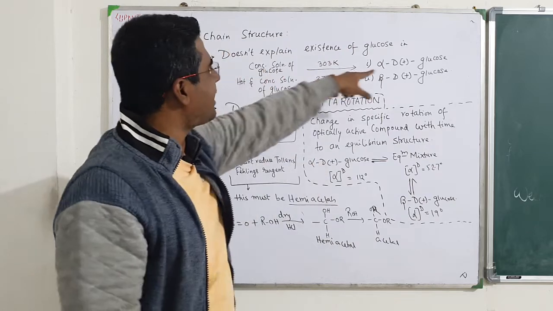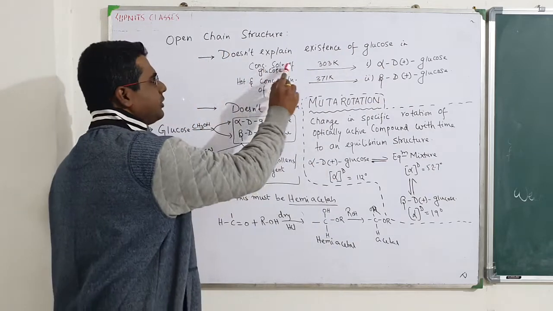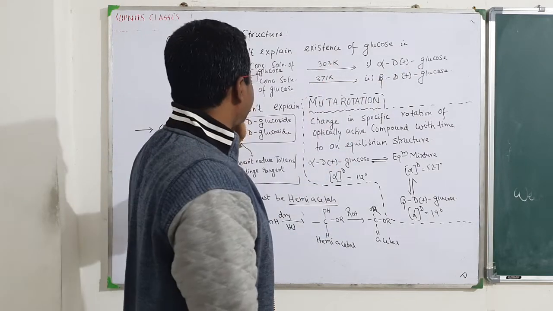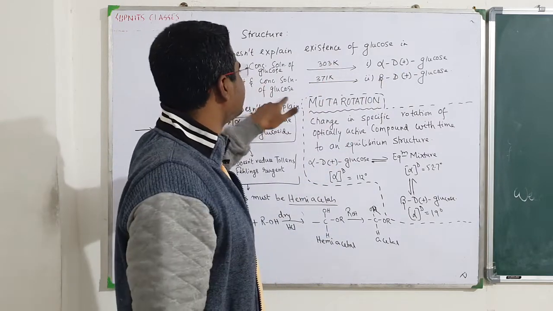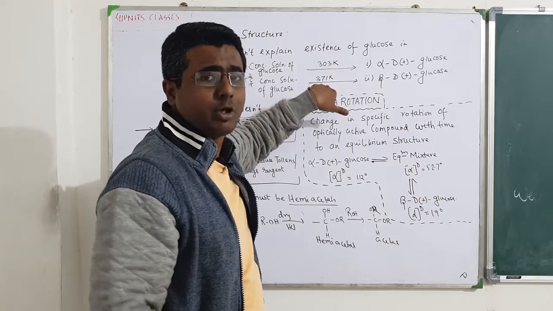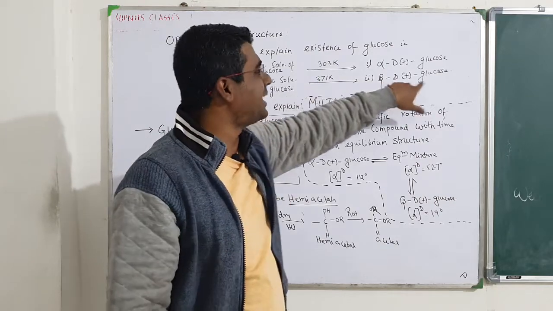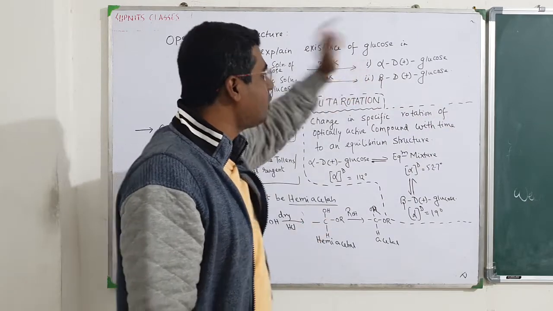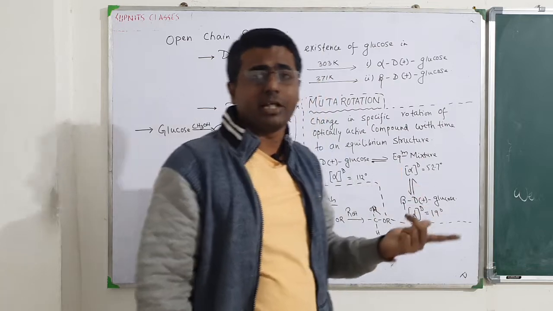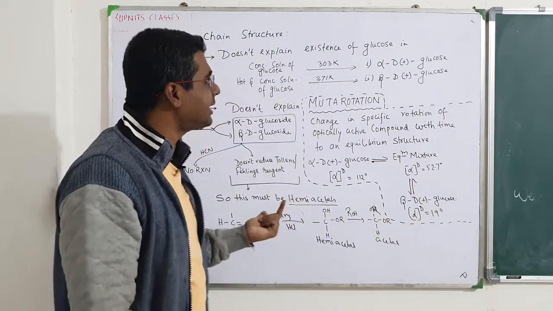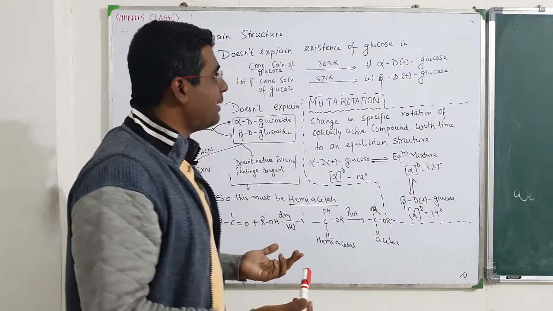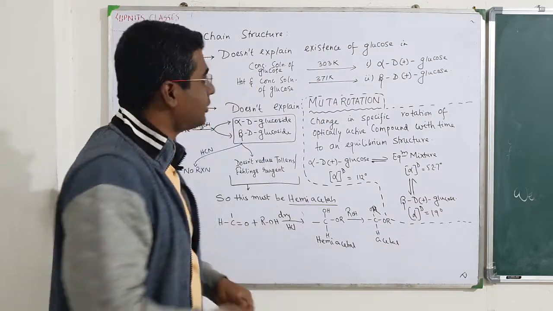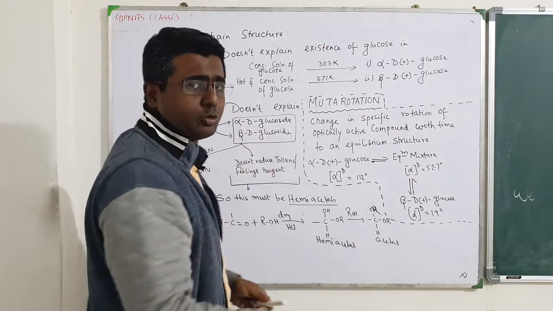Now how do we prepare alpha D glucose? If we have a concentrated solution of glucose at 303 Kelvin, we will get alpha D glucose. If you take that and heat it up, so a hot and concentrated solution of glucose at 371 Kelvin, almost 100 degrees Celsius, you will get beta D glucose. So you have seen that there is formation of two kinds of D glucose, which have different properties, and it really doesn't help understanding these two by the open chain structure. So there must be some other structures which I need to go through.